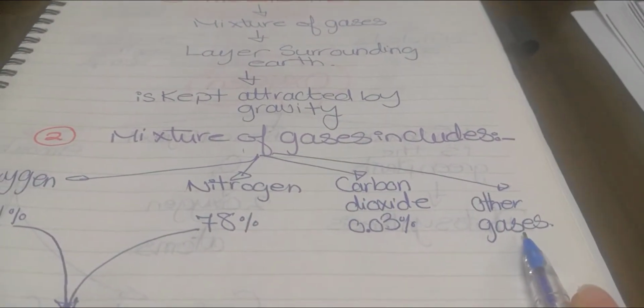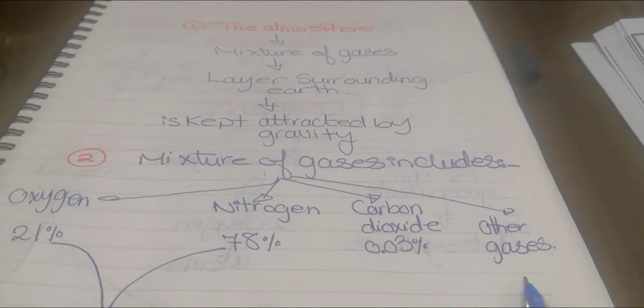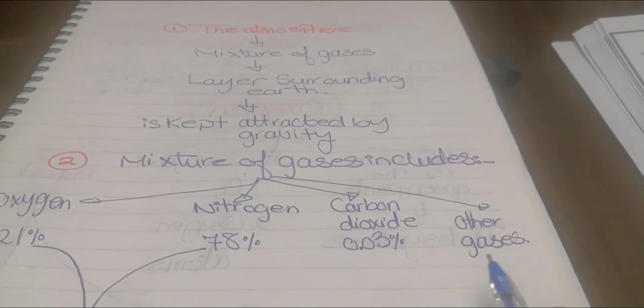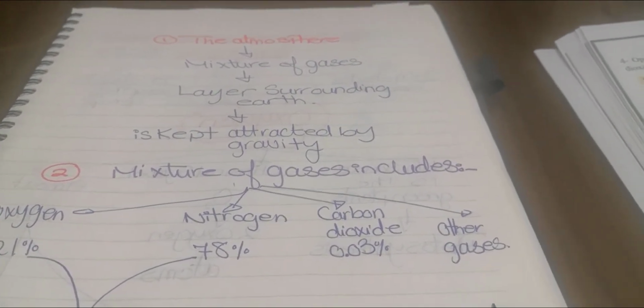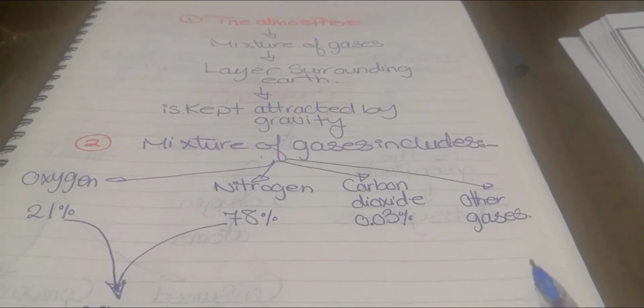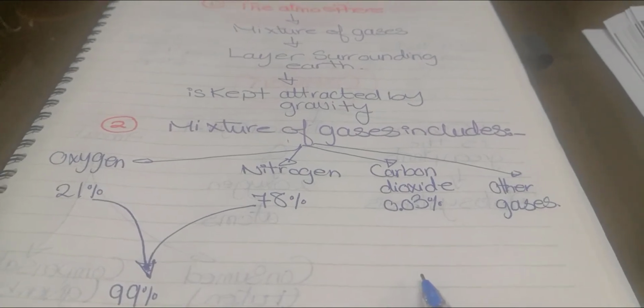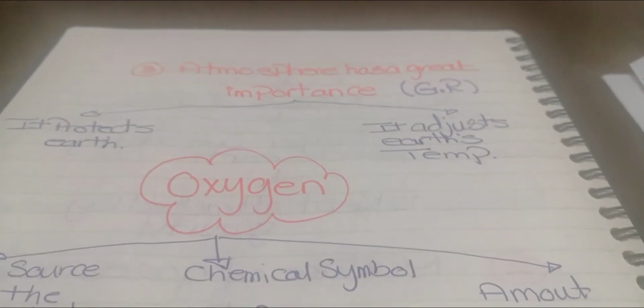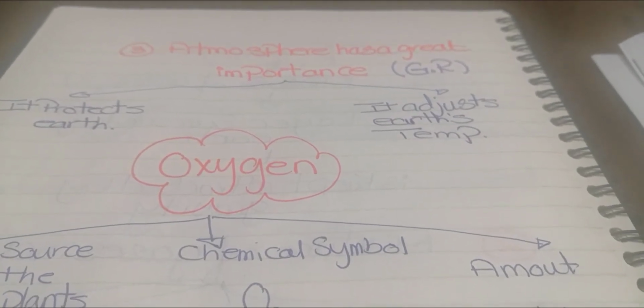Then there is a group of other gases, including hydrogen, water vapor, then a group of gases like argon, neon, krypton, helium, and too many other gases. So those are the main components of our atmosphere. Our atmosphere has a great importance for human life.